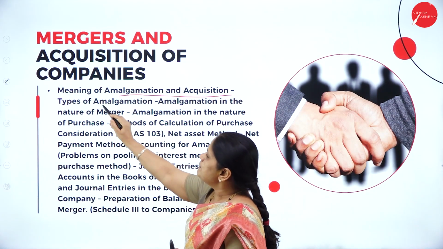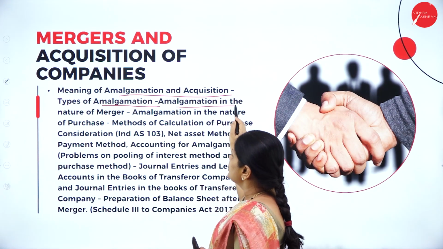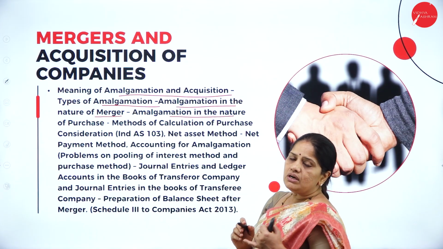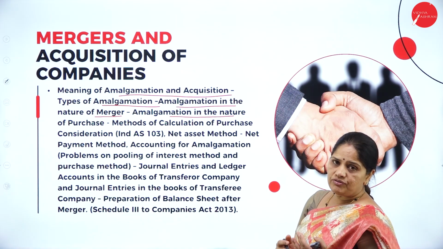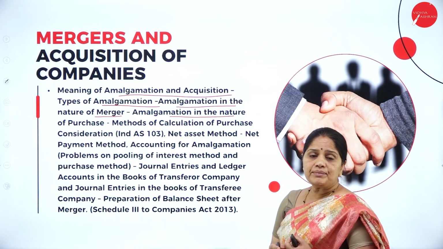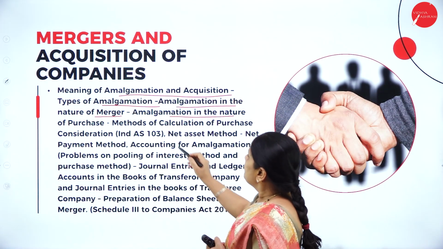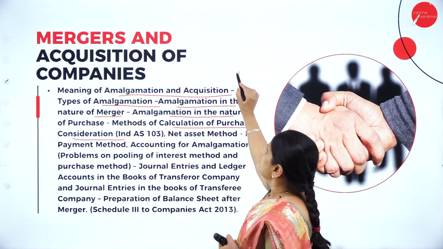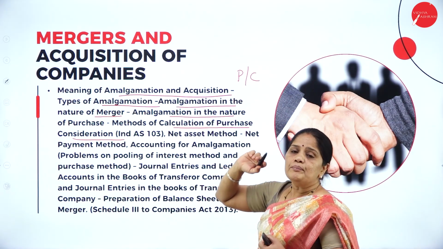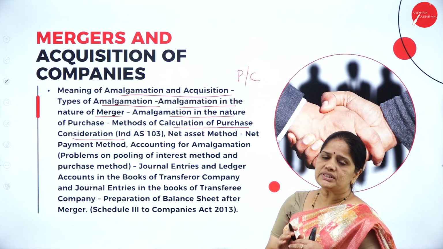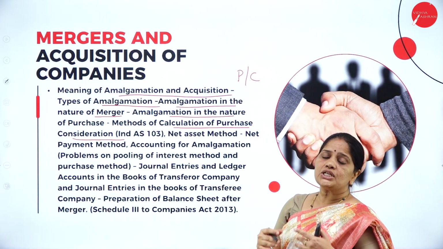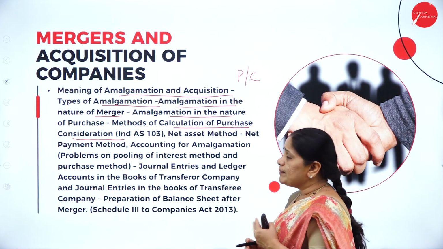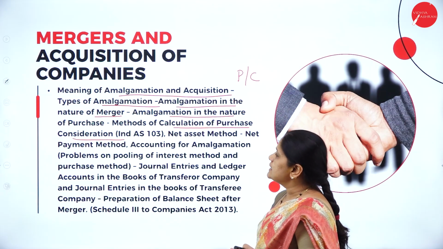Then we have types of amalgamation: amalgamation in the nature of merger, and amalgamation in the nature of purchase. So what do we mean by amalgamation in the nature of merger? What do we mean by amalgamation in the nature of purchase? Then methods of calculation of purchase consideration. What do we mean by purchase consideration? Purchase consideration is the amount which is paid by the buyer company to the seller company, the vendor company. This amount we call purchase consideration.